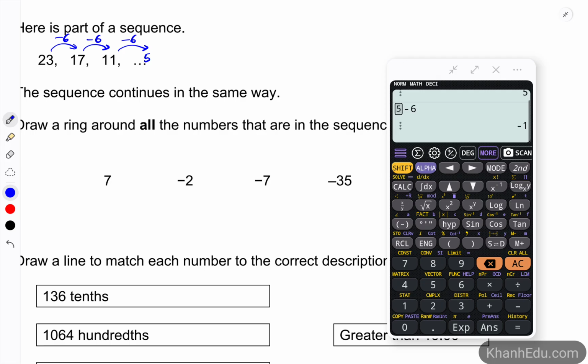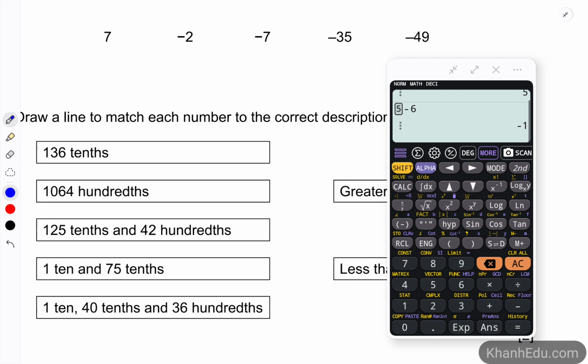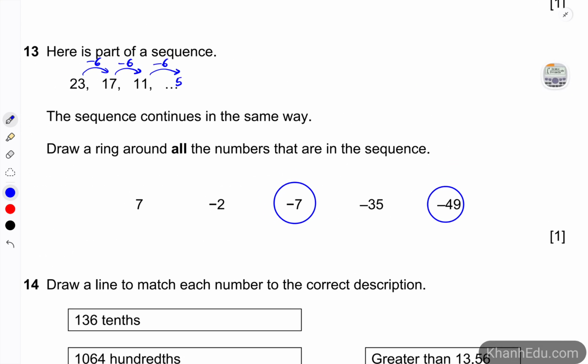So minus 1, negative 1 is not in the sequence. The next one, negative 7. Okay, so we're going to circle negative 7. Hit enter again: negative 13, negative 19, negative 25, negative 31, negative 37, negative 43, and negative 49. Okay, so I think we have already drawn rings around the 2 numbers that we were looking for.